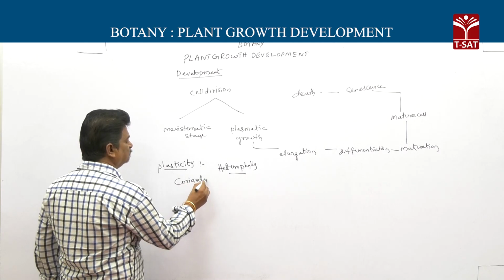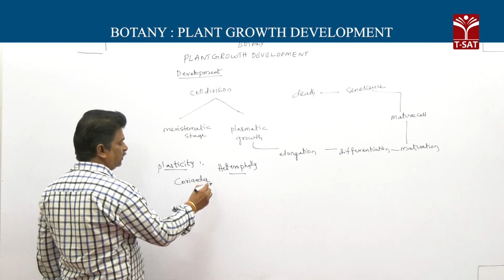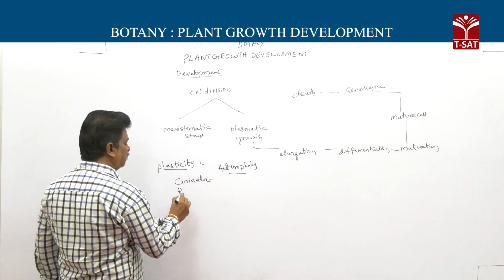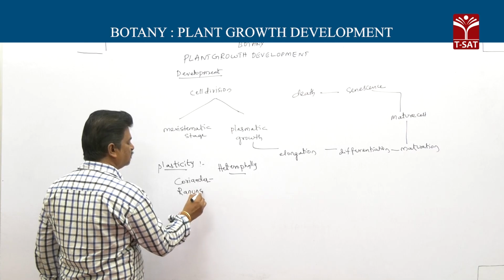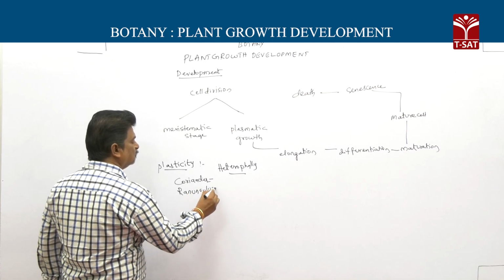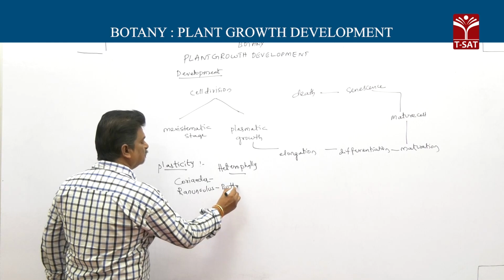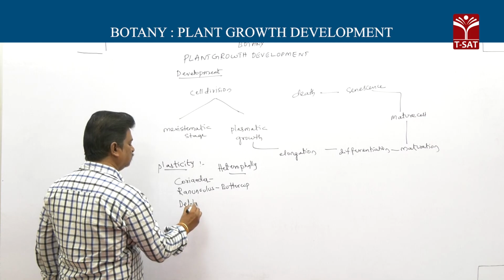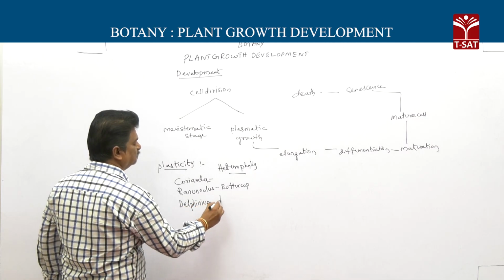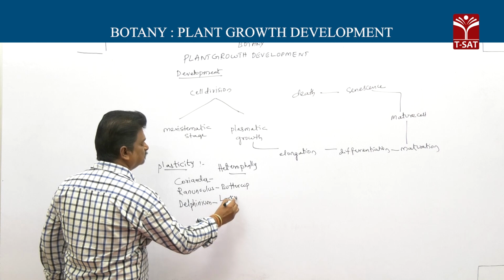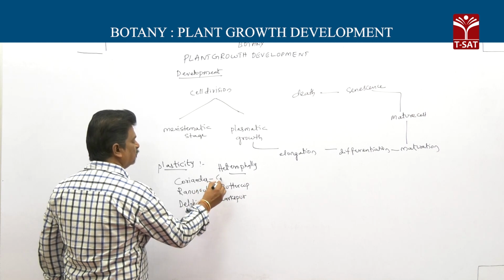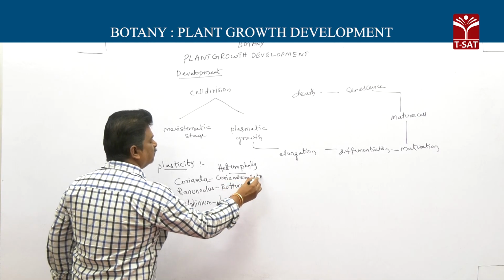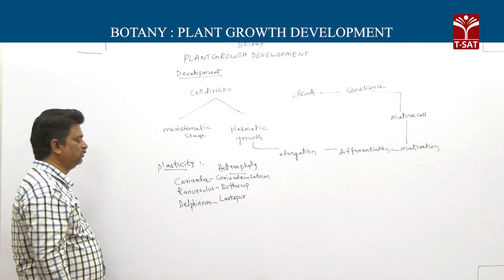Examples for heterophyly: coriander, scientific name Coriandrum sativum, then ranunculus, buttercup, then the next one, delphinium, the larkspur. So coriander, Coriandrum sativum. These are examples for heterophyly.